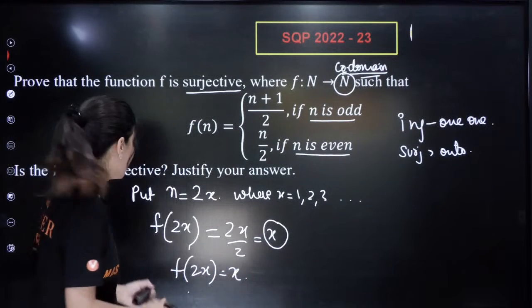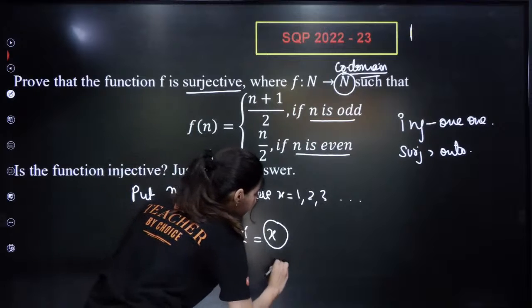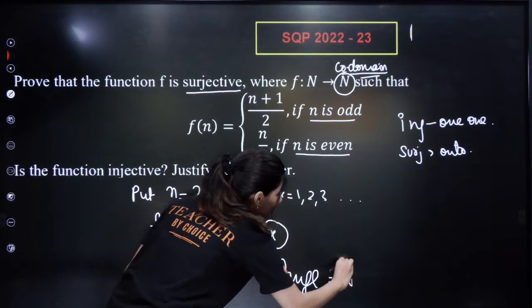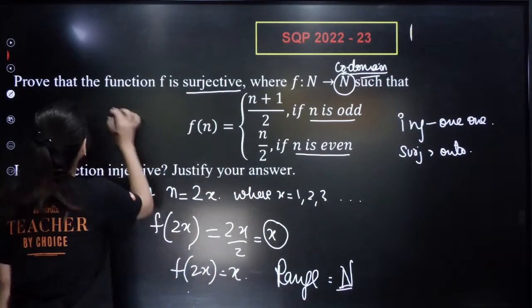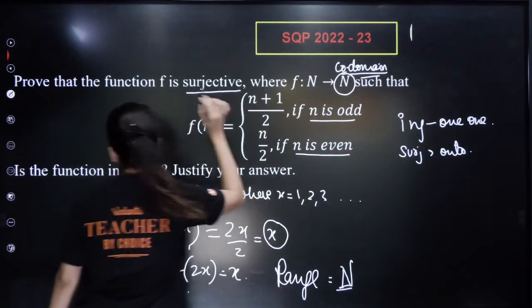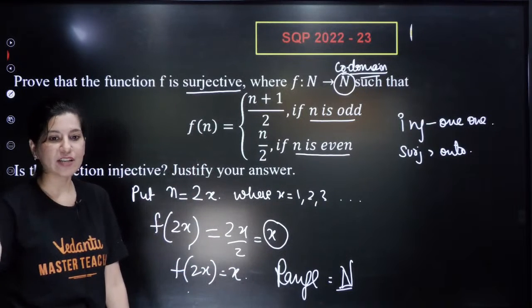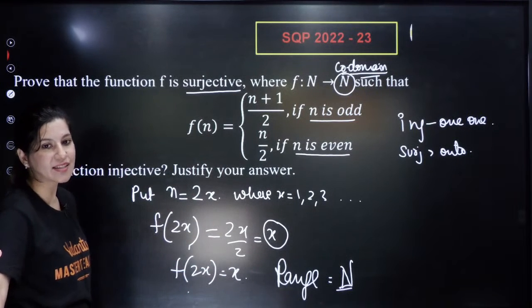That means the range of my function is also all natural numbers. That means we proved that the function is onto. So yes, we have proved that range and codomain are equal. First part done. Say yes in the chat box.